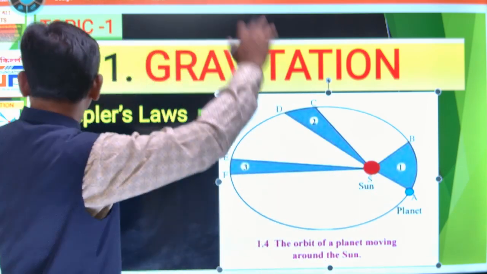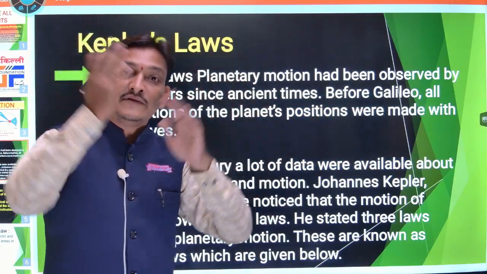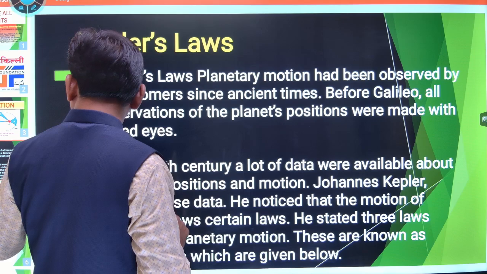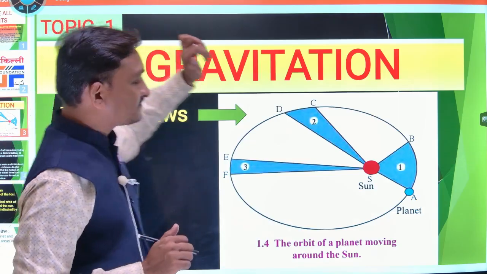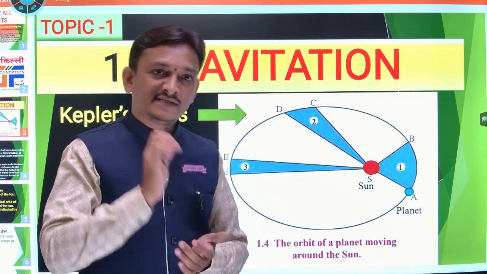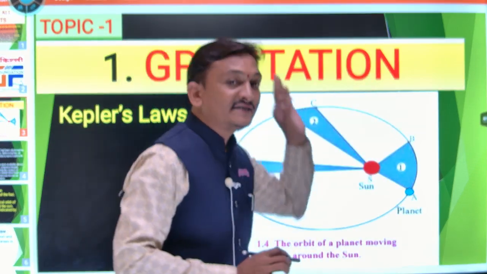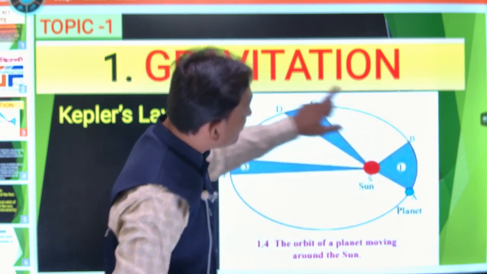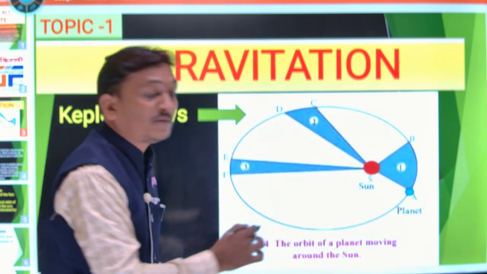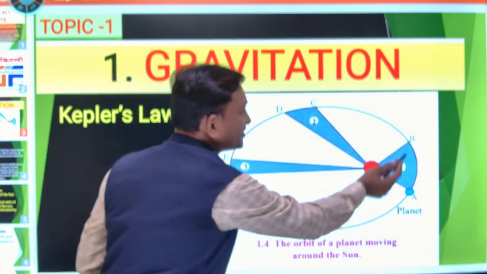Getting? Yes. So we have seen the first law, but now we are discussing Kepler's second law. What does Kepler say? He says the orbit of the planet is elliptical. But the second observation of Mr. Kepler is that he observed the motion of the planet. First of all, he observed the orbit of the planet. Secondly, he observed the motion of the planet.